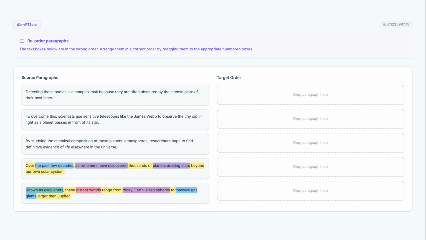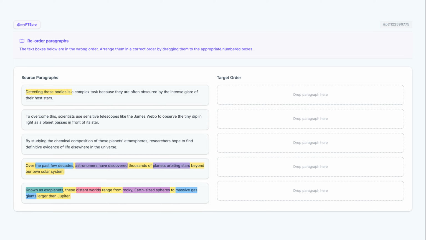I am placing this sentence in the second position directly after sentence 1. The phrase, "these distant worlds," acts as the linguistic glue, using a demonstrative adjective to refer back to the planets introduced in the first sentence. Furthermore, the label known as exoplanets provides the formal terminology for those previously described bodies.